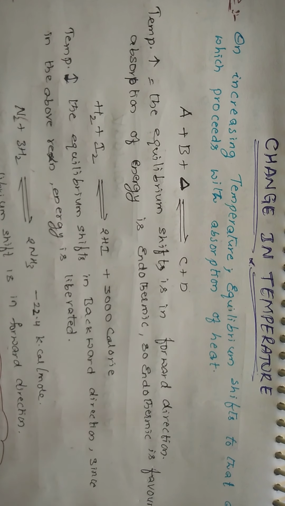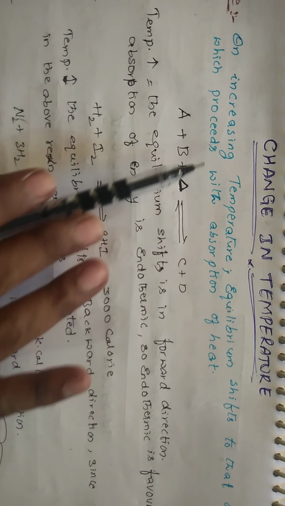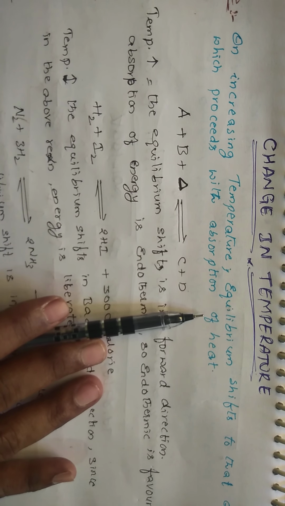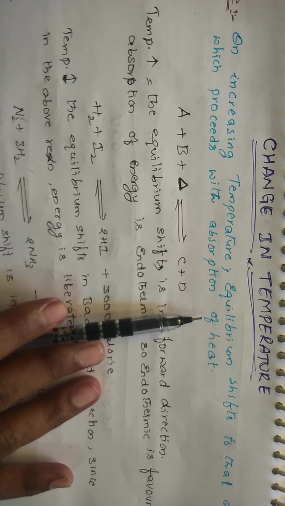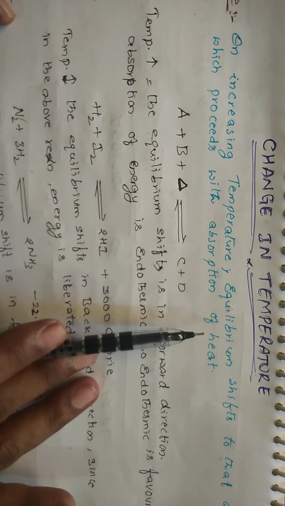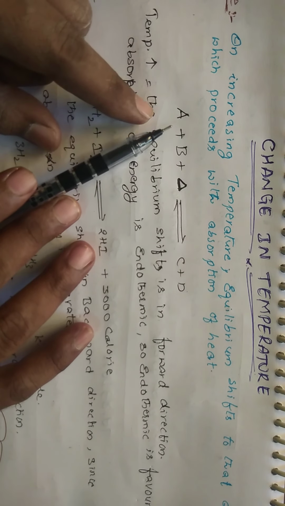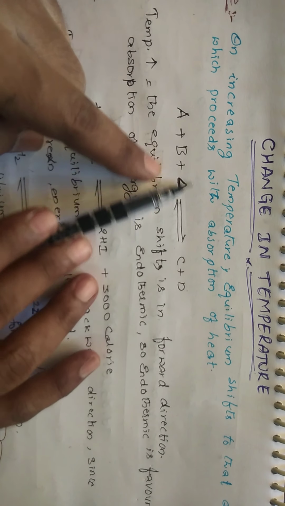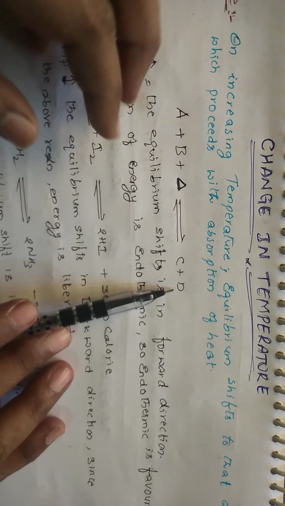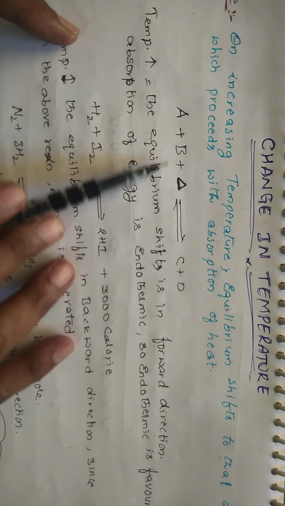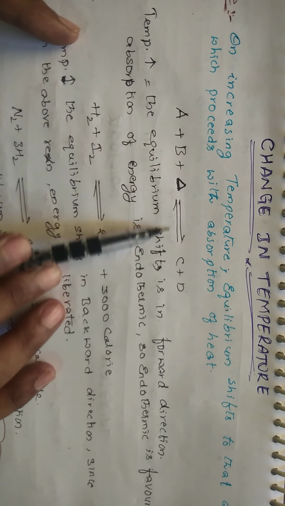So the rule is generally that on increasing temperature, the equilibrium shifts in the direction which proceeds with absorption of heat. Absorption of heat means it takes energy and moves in that favorable direction. Suppose A plus B, by absorbing energy, forms C plus D. If you provide temperature, what happens? In this direction it is moving by absorbing energy, so it moves in the forward direction.